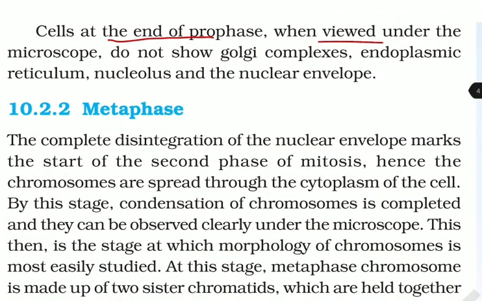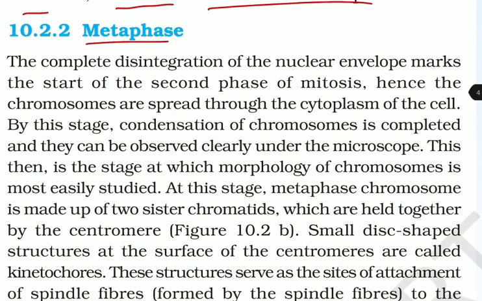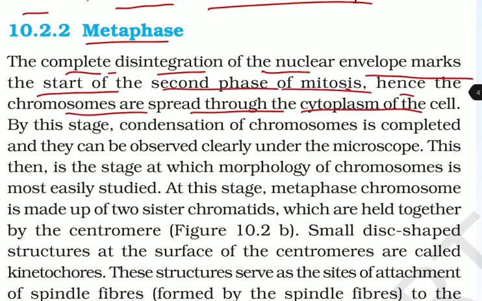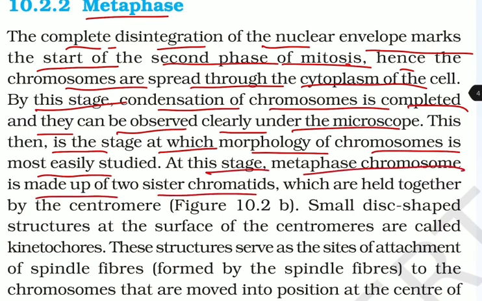Cells at the end of prophase, when viewed under the microscope, do not show Golgi complex, endoplasmic reticulum, nucleolus, and the nuclear envelope. Metaphase. The complete disintegration of nuclear envelope marks the start of the second phase of mitosis. Hence, the chromosomes are spread through the cytoplasm of the cell. By this stage, condensation of chromosomes is completed and they can be observed clearly under the microscope. This then is the state at which the morphology of chromosomes is most easily studied. At this stage, a metaphase chromosome is made up of two sister chromatids which are held together by the centromere.